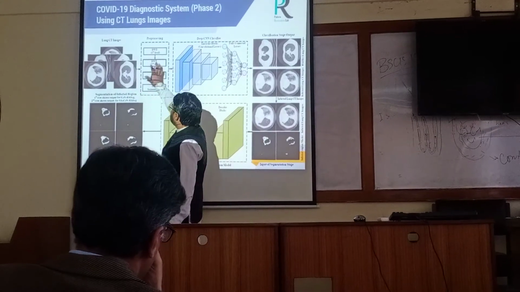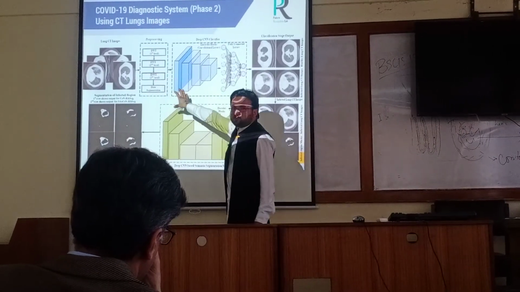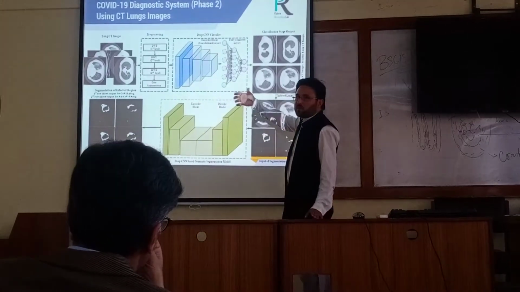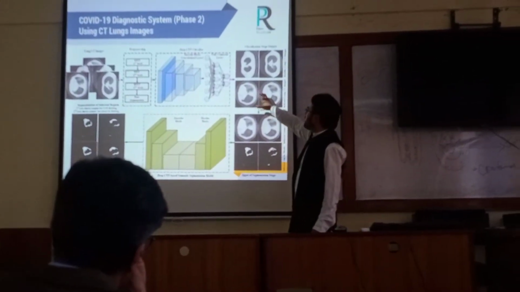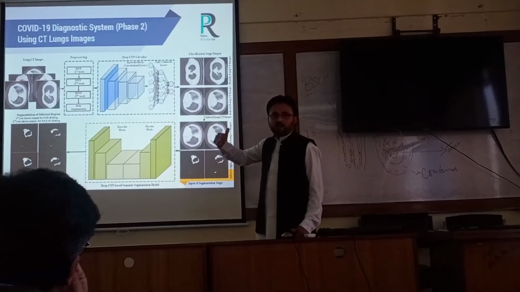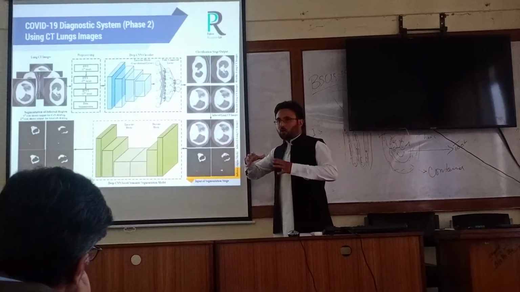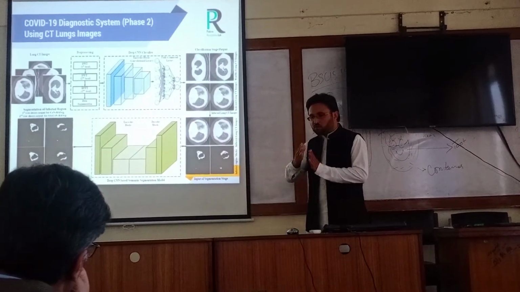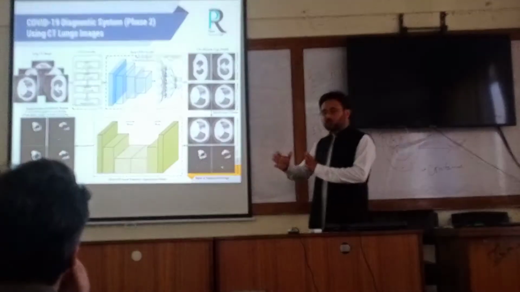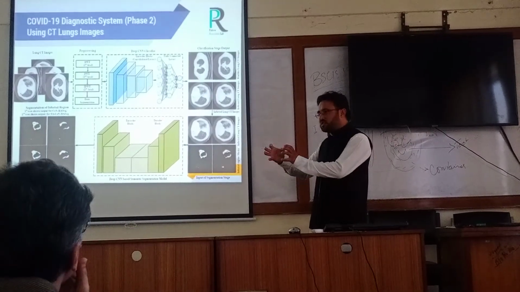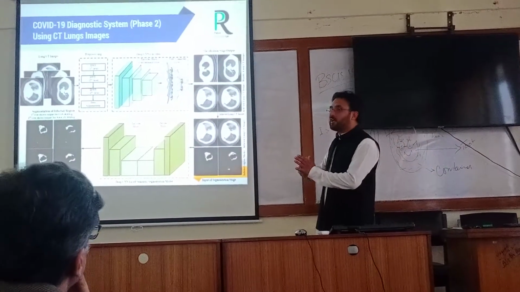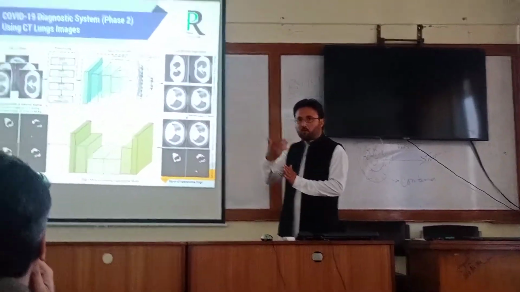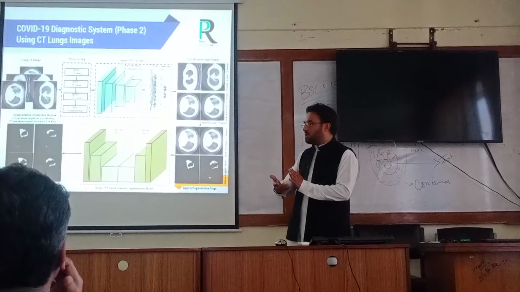These are the CT images. Some pre-processing is performed, meaning some elimination of noise and other kinds of problems. Then they pass through the classification model in order to segregate the infected region, meaning the organ is not fully affected, only some portion of the organ is affected, so we segregate the region which is infected for accurate analysis. We are improving the segmentation model performance and reducing computational complexity.